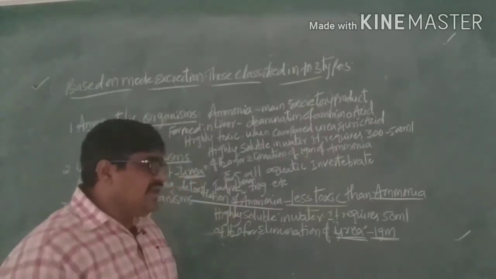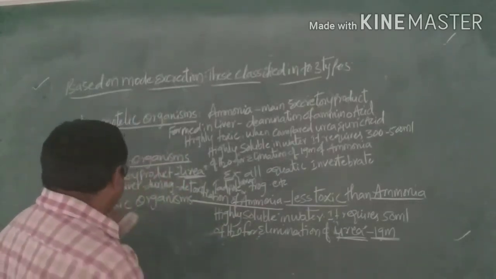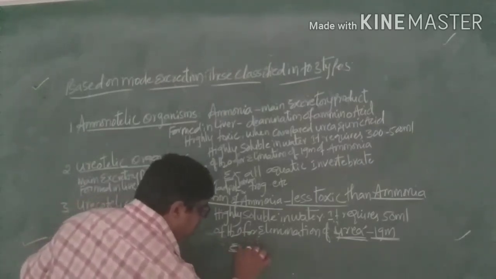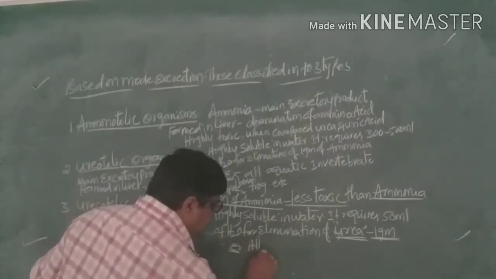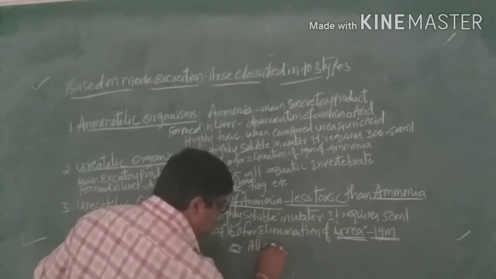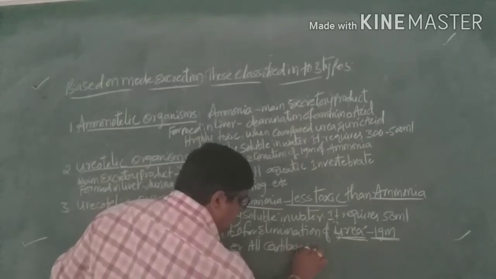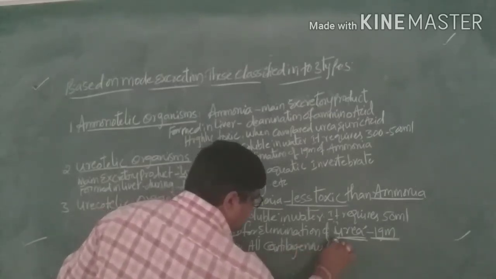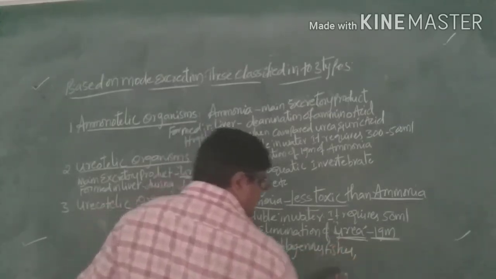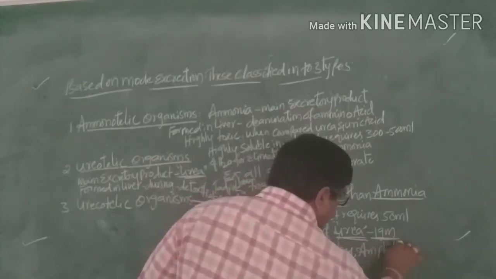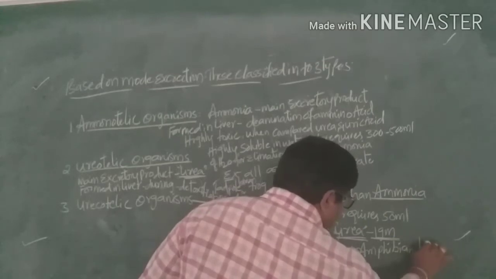And we can also see this in all cartilaginous fishes, amphibians and humans.